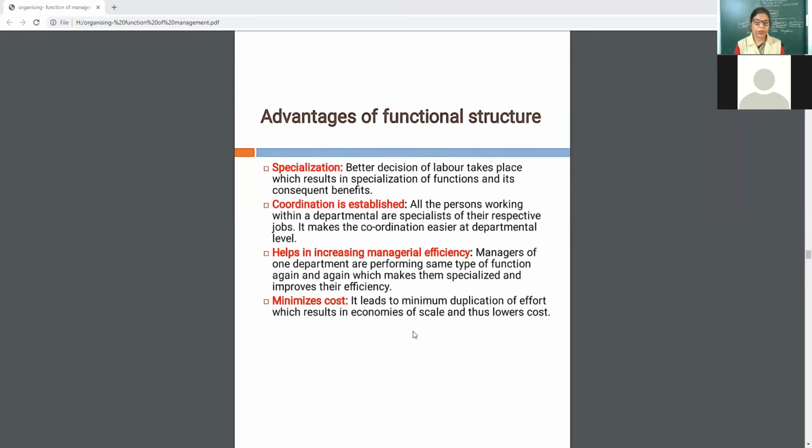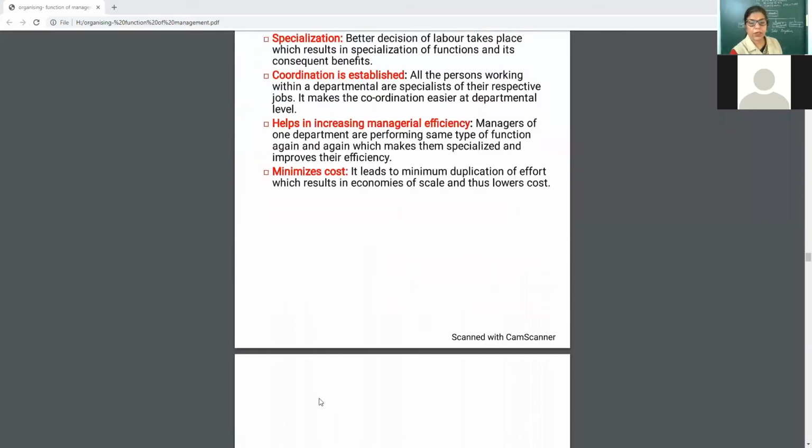It minimizes costs. Minimum duplication of efforts means the research and development department will do their work only, and the marketing department will do their work only. There will be no repetition of work. There will be no wastage of time, efforts and money. So that will minimize the cost.